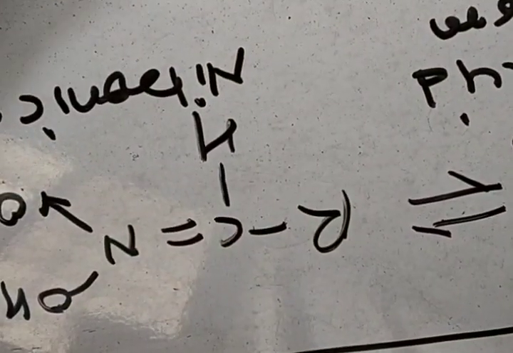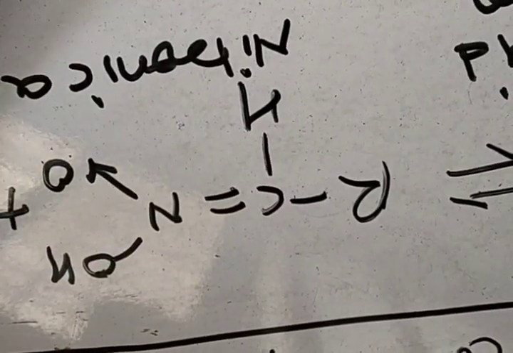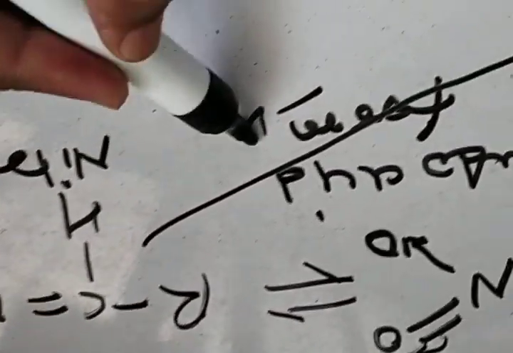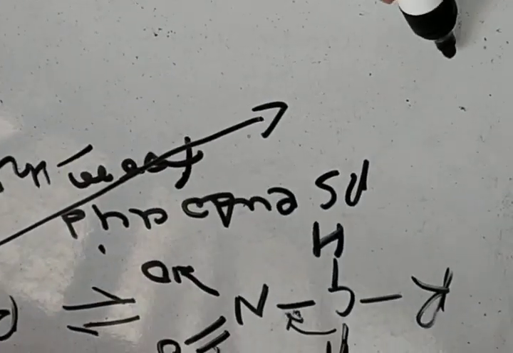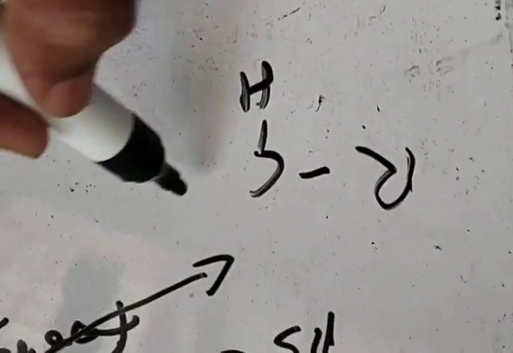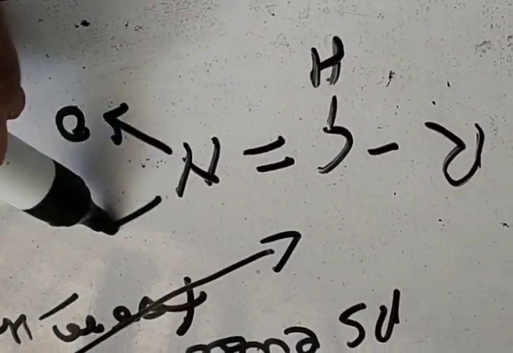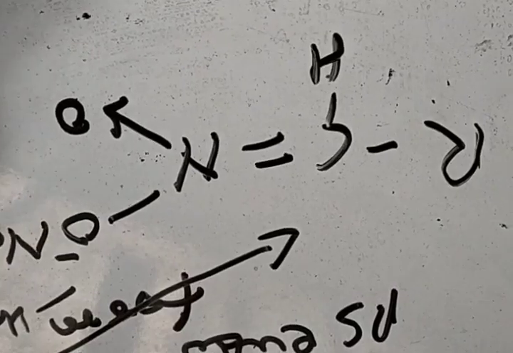Now this nitronic acid form, on reacting with sodium hydroxide, undergoes neutralization. The H plus of this nitronic acid form and OH minus of sodium hydroxide combine to form water, and we get the compound RCH=NOO minus Na plus.